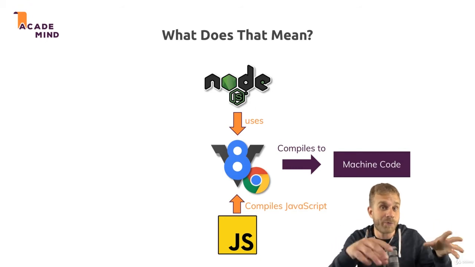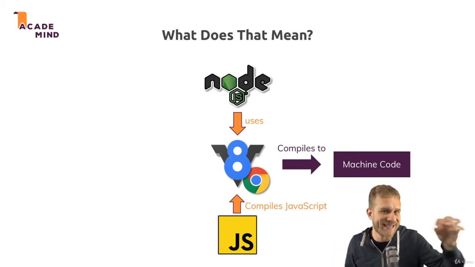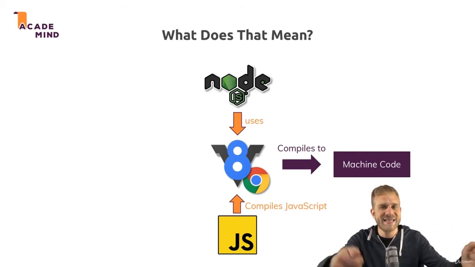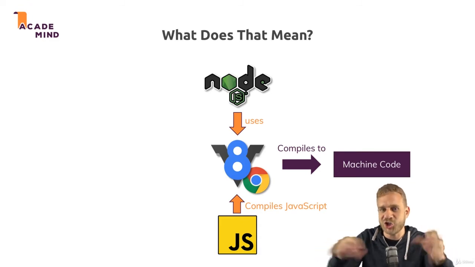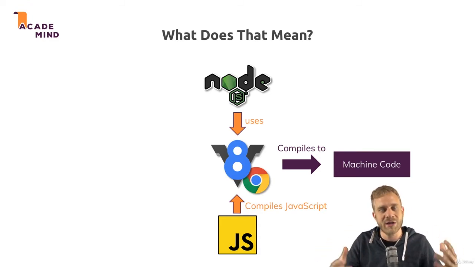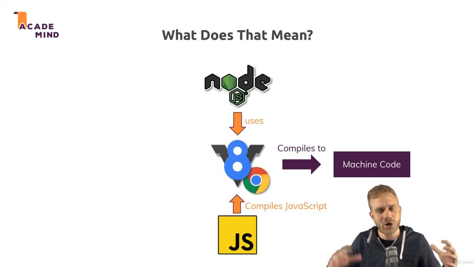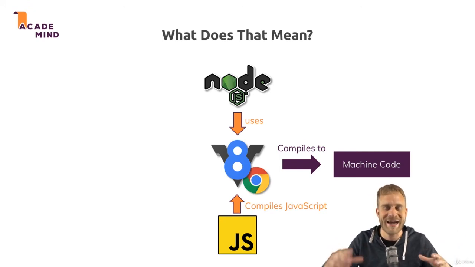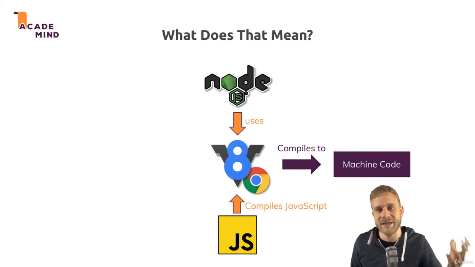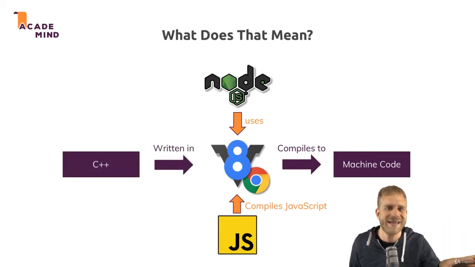And this is what your browser does too, what V8 does in your browser. It does take your JavaScript code and compile it to machine code, because that is the code that runs ultimately on your computer and that can be handled efficiently. Now, this is done by V8. V8 itself is written in C++, but that doesn't really matter too much for you. You don't need to write any C++ code to use JavaScript or Node.js.